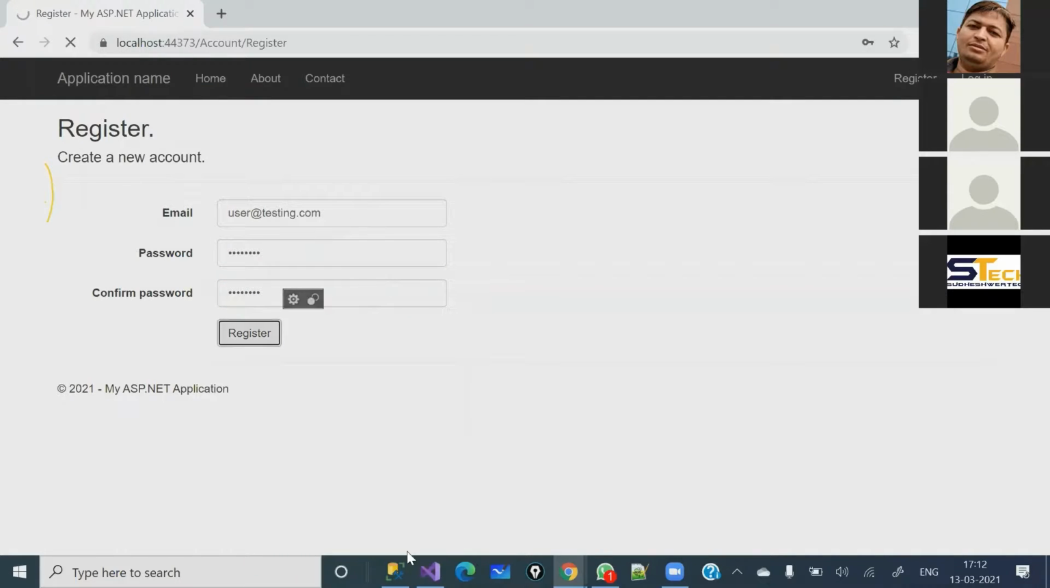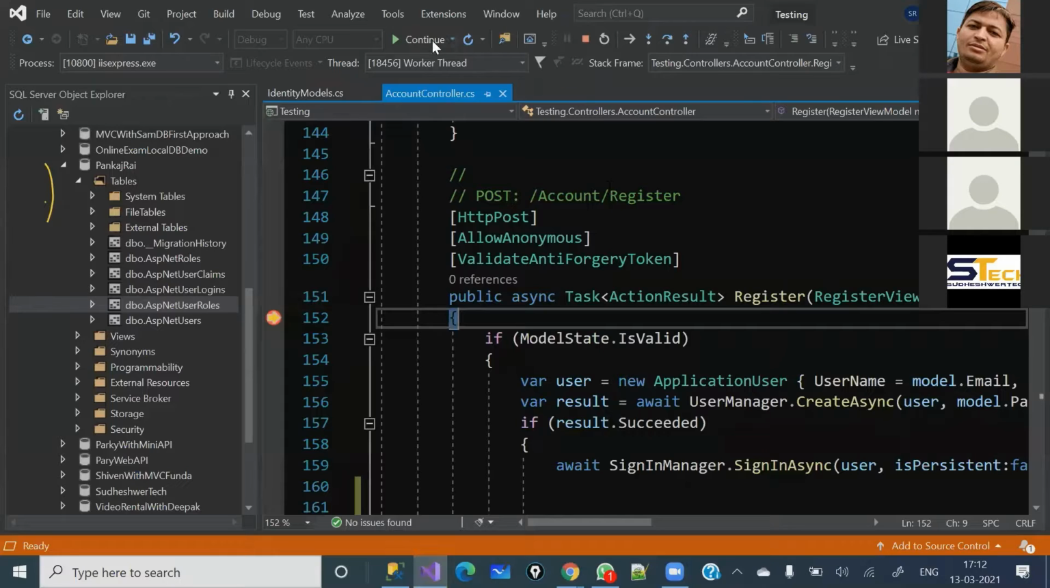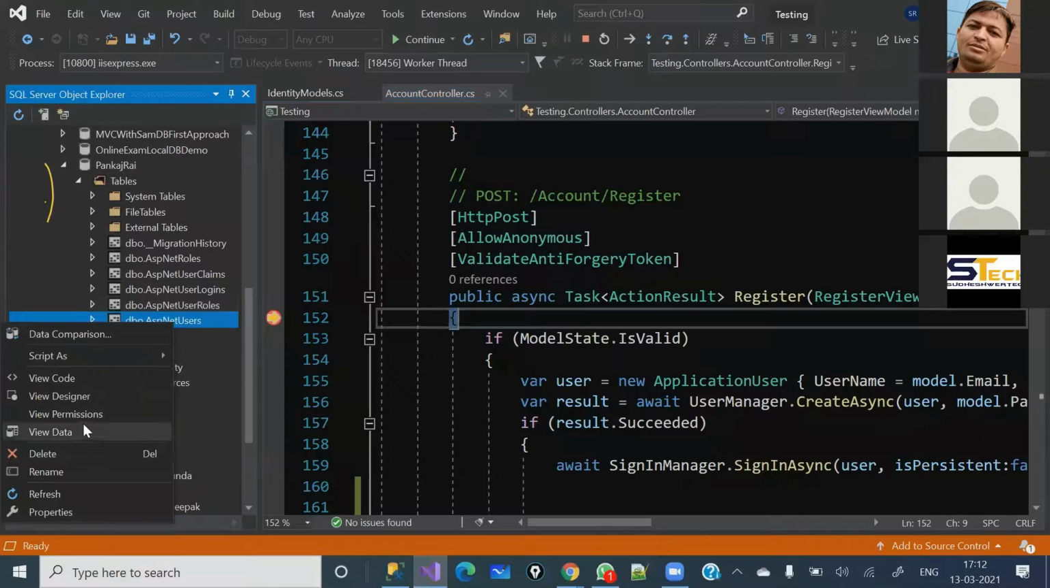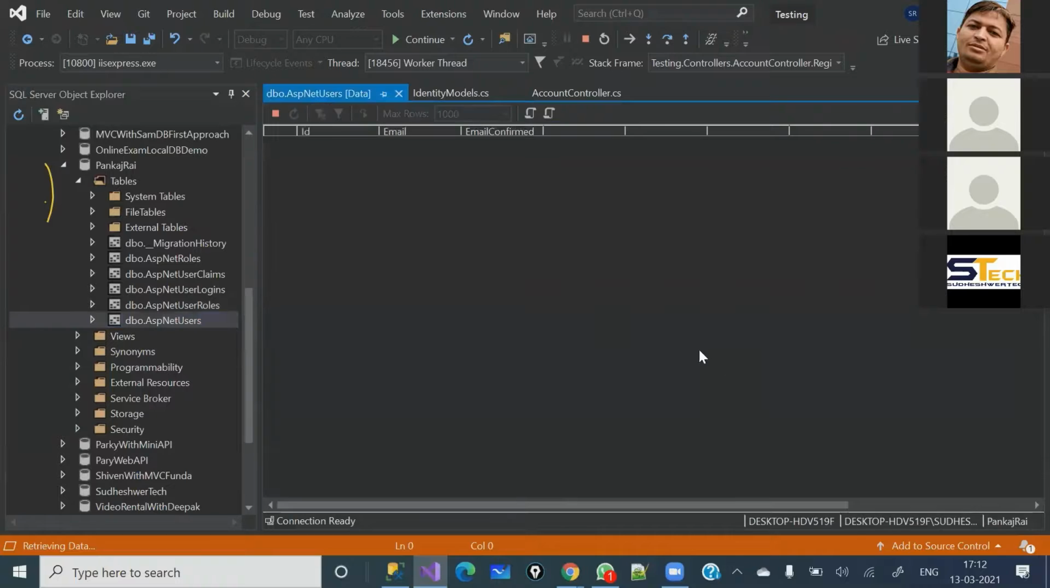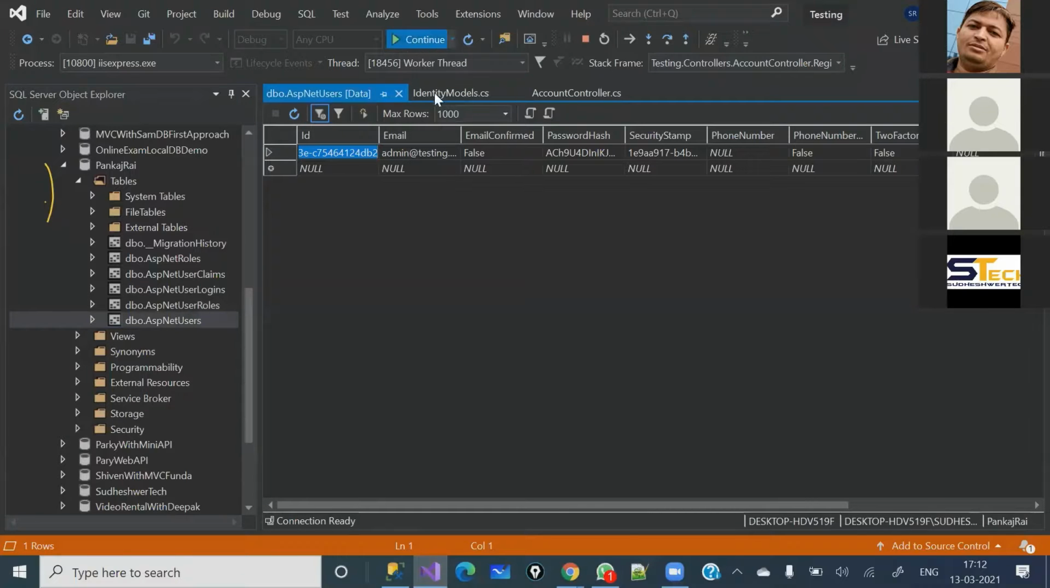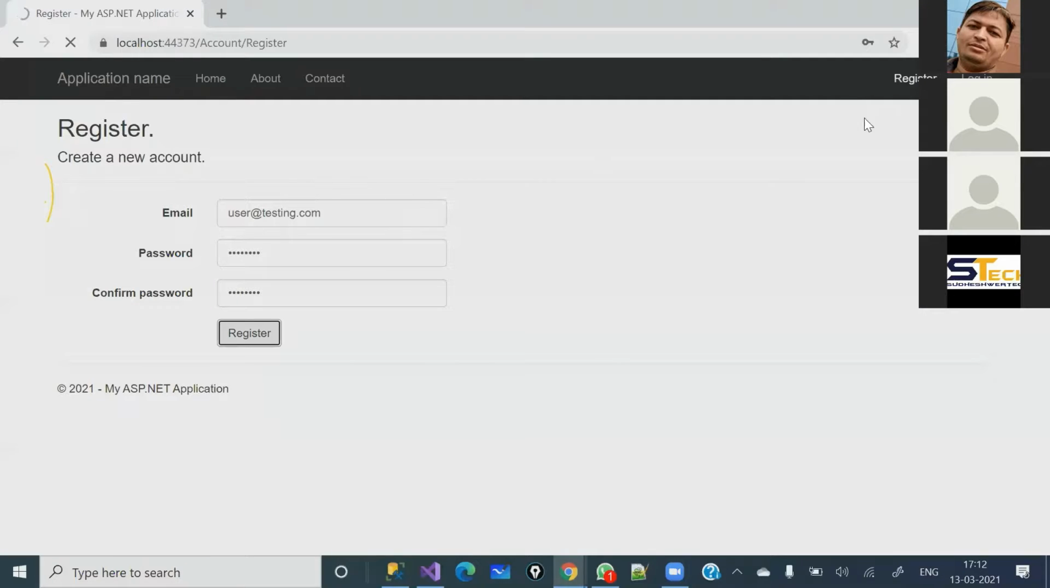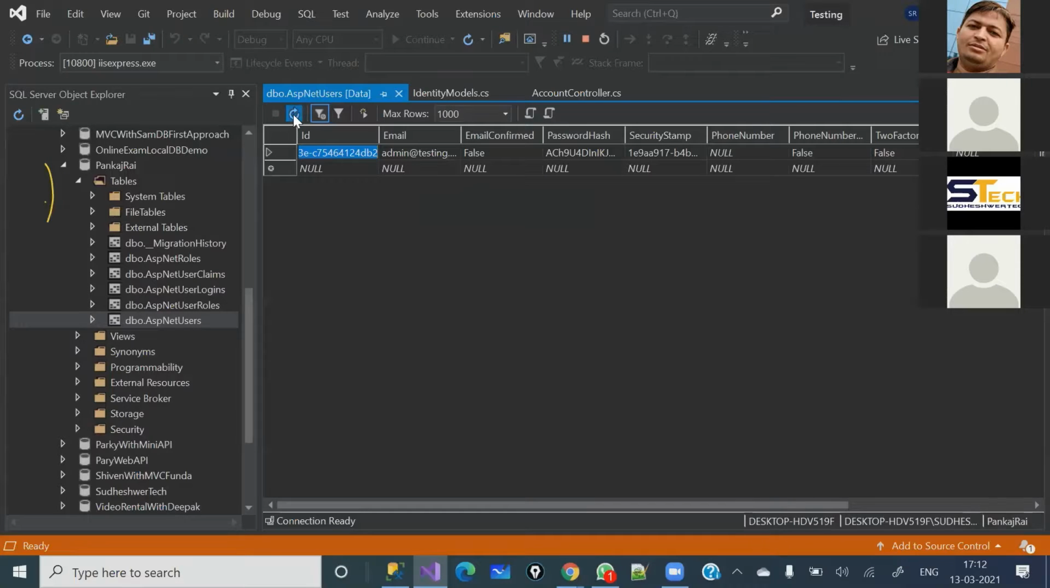Once I have registered here, it will log in, and only into this table will the entry be made when that piece of code is executed. As of now that is not done. Let's hit continue, and here it will show you the login. Let me refresh this table, and see, only that entry has gone inside the ASP.NET users, not anywhere else.